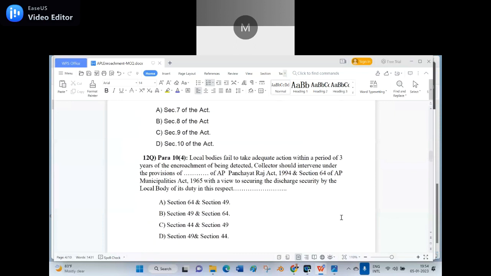12th question. Para 10, subsection 4: local bodies fail to take adequate action within a period of 3 years of the encroachment being detected.